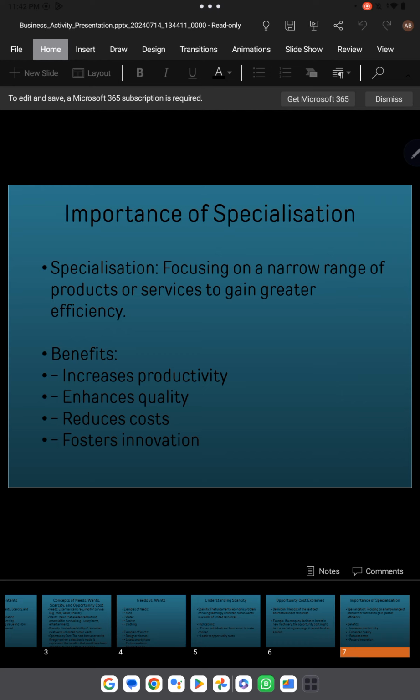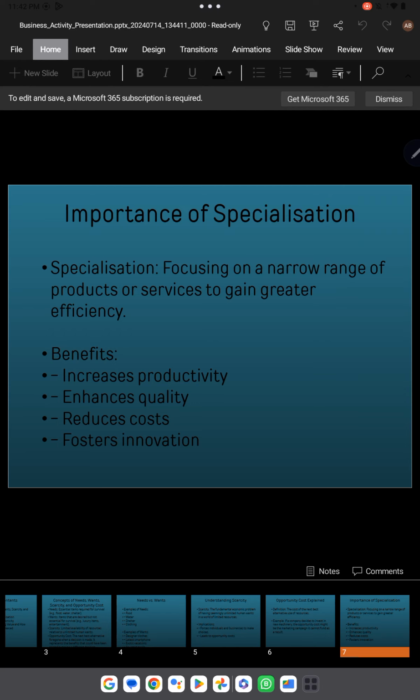Because of their specialization, their productivity would increase, and at the end you will have a good quality product with a higher output. The second benefit would be enhanced quality, which I already talked about.